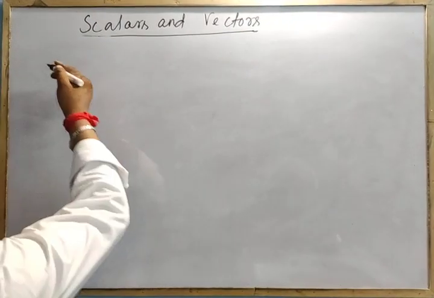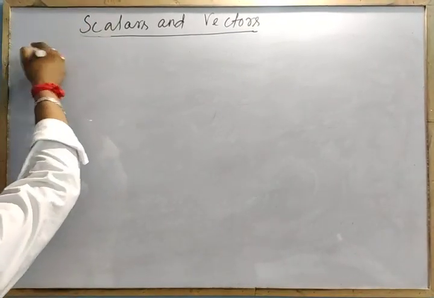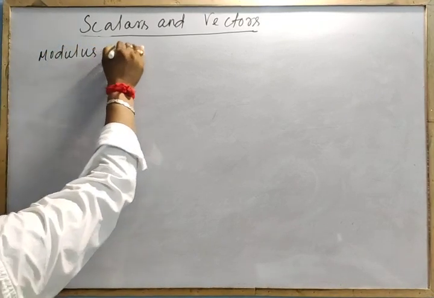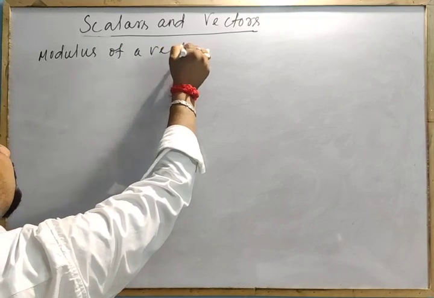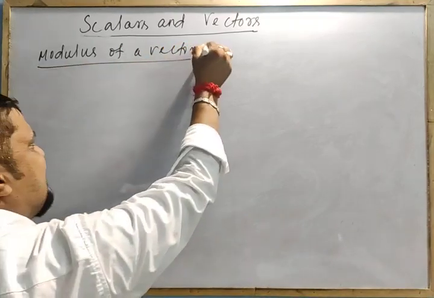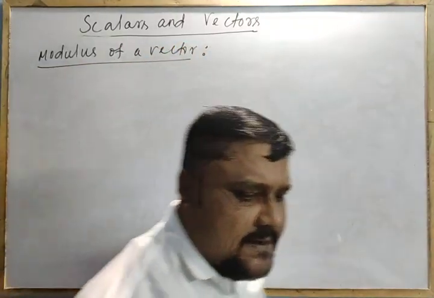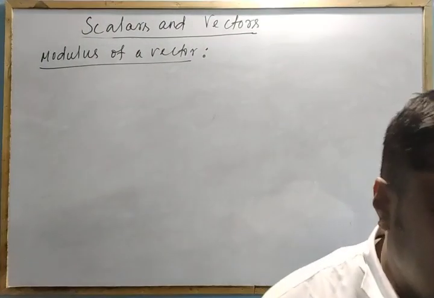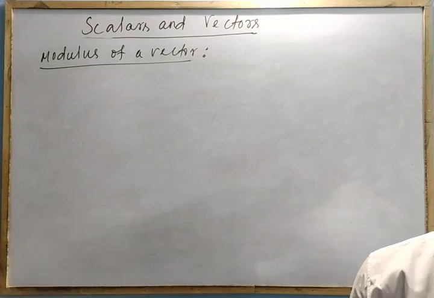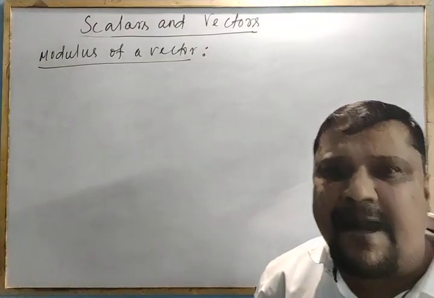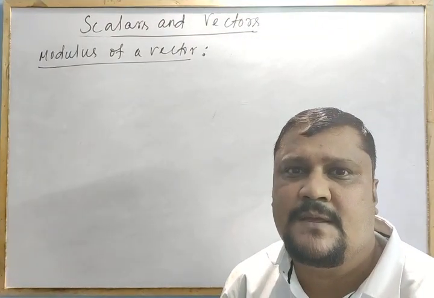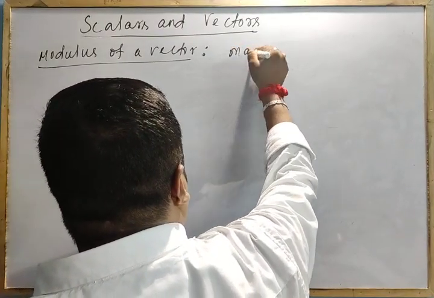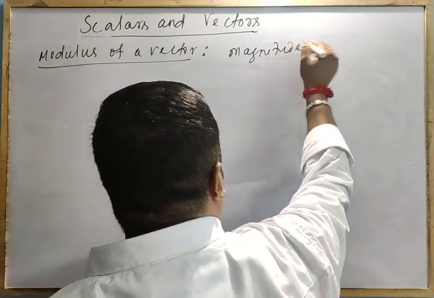The next term associated with vectors is the modulus of a vector. What does the modulus of a vector mean? That is a term associated with vector algebra. In vector algebra, we will use this term, modulus of a vector. The modulus of a vector means the magnitude of the vector.